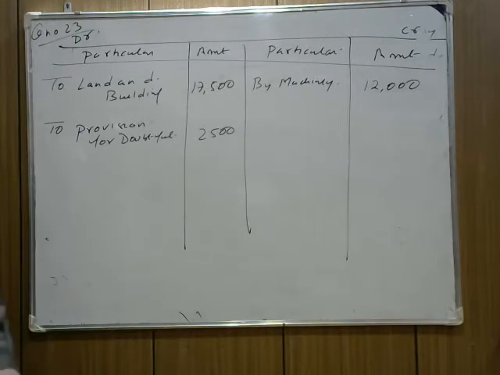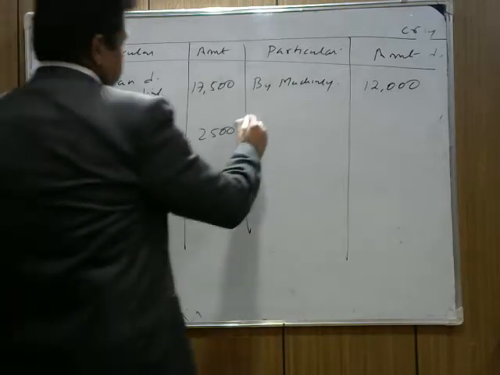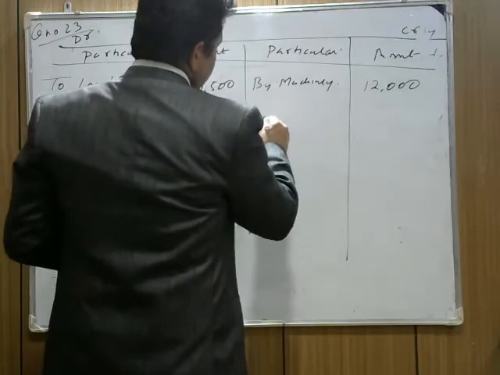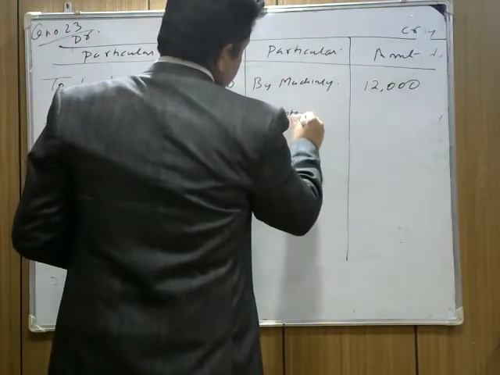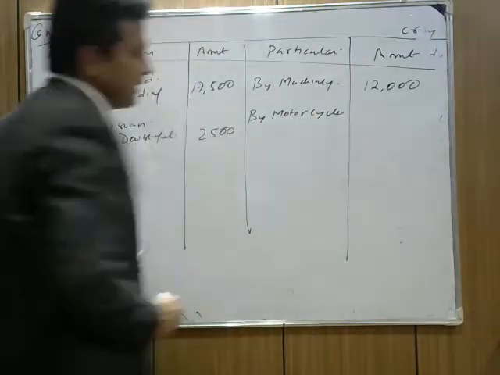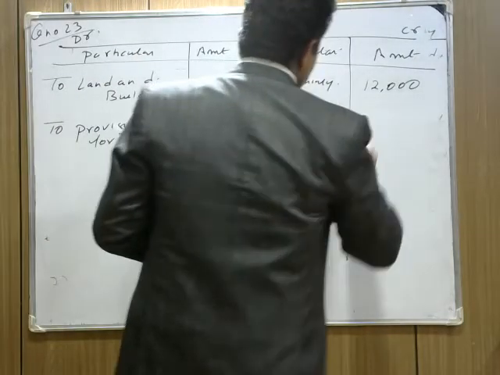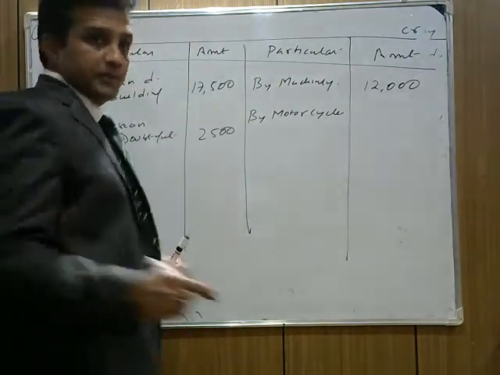Next, the motorcycle which is unrecorded. We write by motorcycle. It was unrecorded in the previous books. Now we record it, which is a big benefit for the firm. What is the value of the motorcycle? Check the question: 20,000.